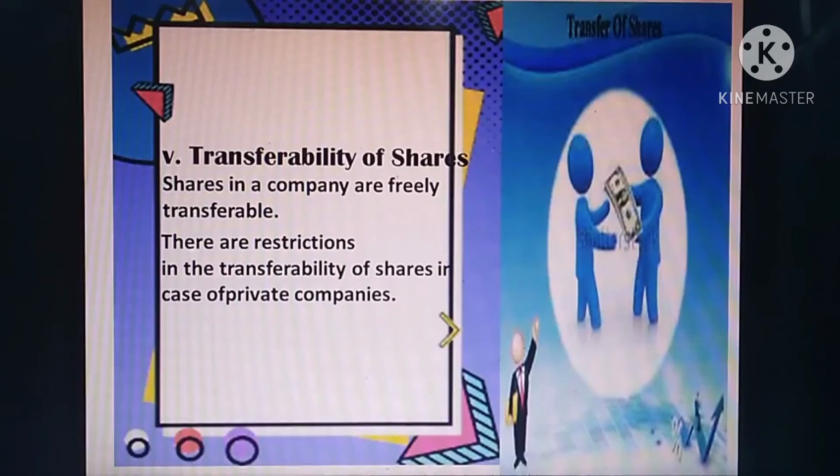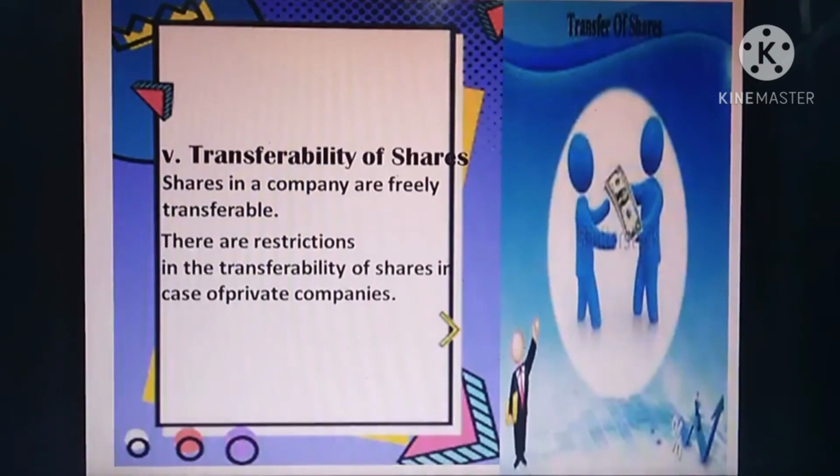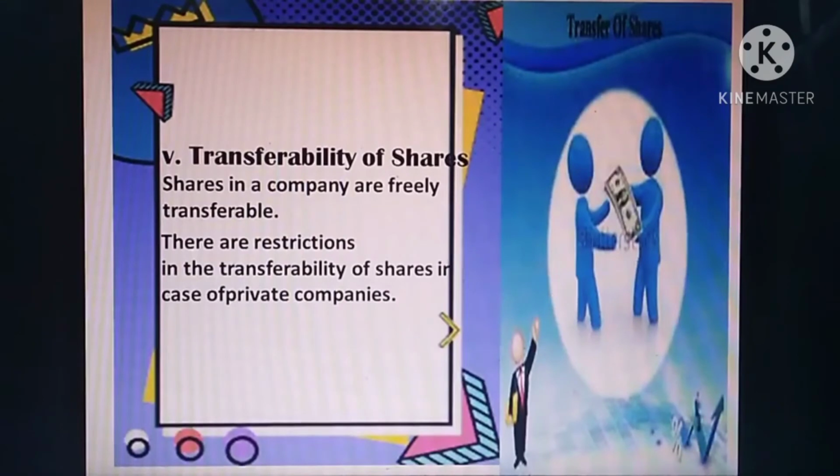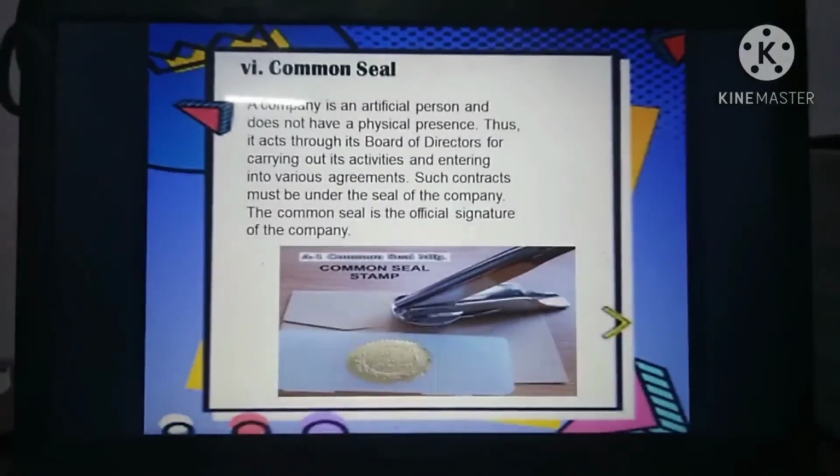So there is some restriction over the transfer of shares to another person in the case of a private limited company. There is a restriction in the private limited company on transferring or selling the share. Then, common seal. The common seal is the official seal of the company.